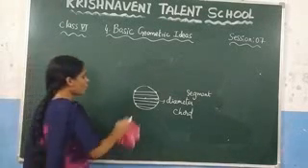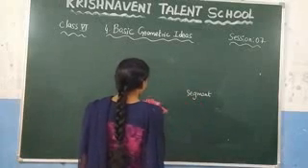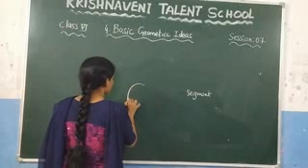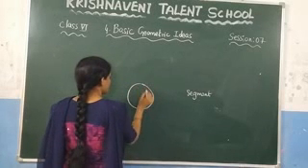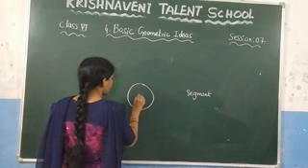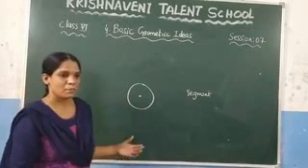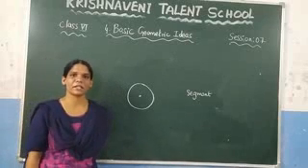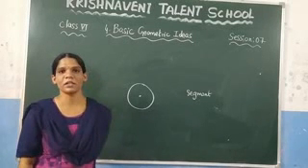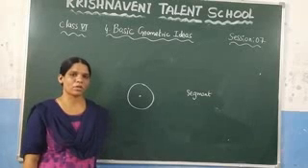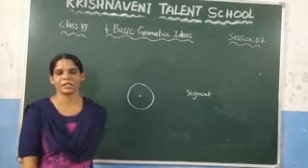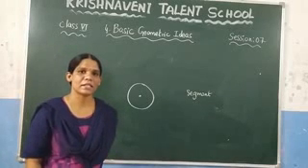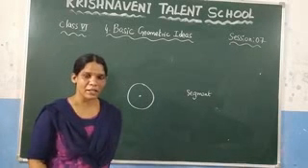Now let us see the definition of the segment. What is meant by the segment? This is the center of the circle. Before, we discussed the sector. What is meant by the sector? The area that is enclosed between the arc and 2 radii, we call it a sector. And here, what is meant by the segment? The area that is enclosed between the arc and the chord.